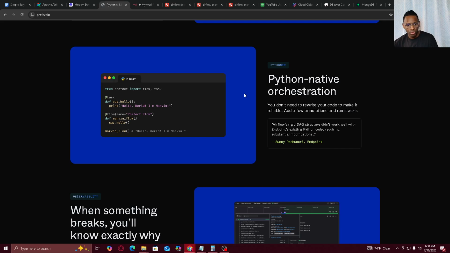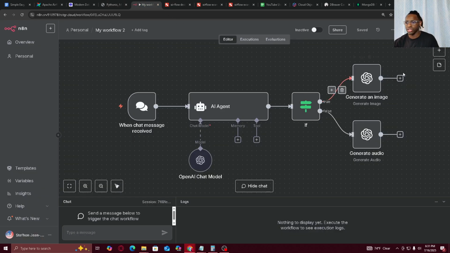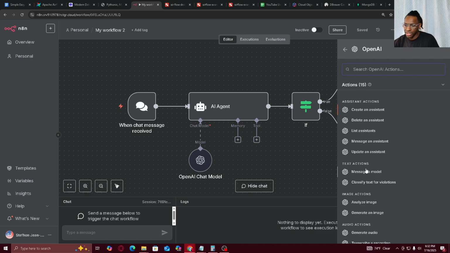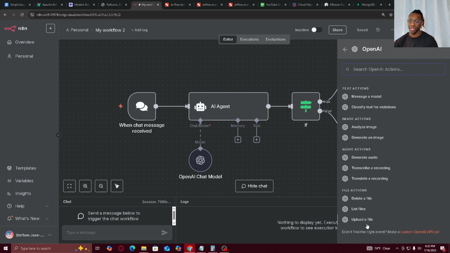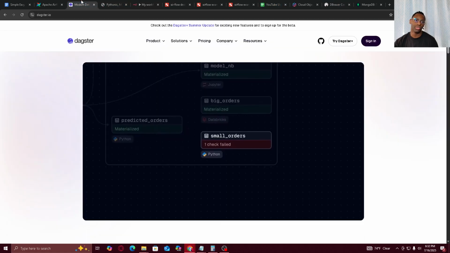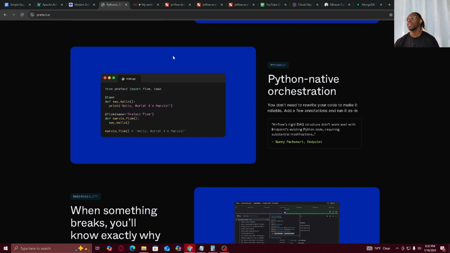And then just to show you even more of an example, like if I type OpenAI, one second, let me see. You'll see this is all that they offer. So if you want to do anything outside of these things, you can't. You have to wait for n8n to create that link, that ability. But with these three tools, you can code your own, especially if something is available but n8n is not offering it, you can probably access it via code. So this is where the advantage of this is at.